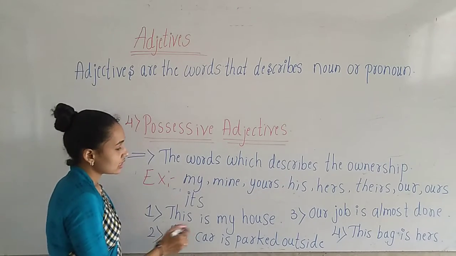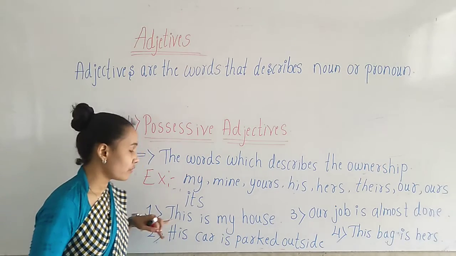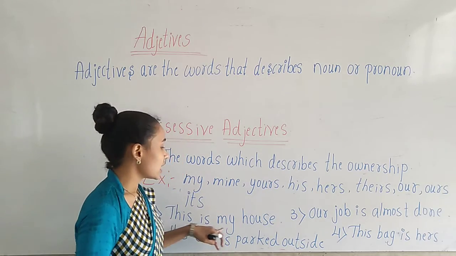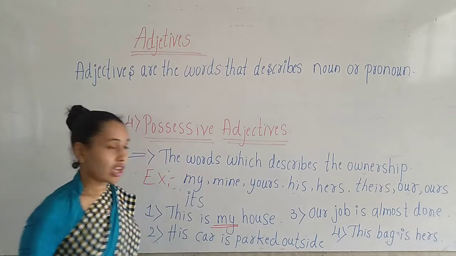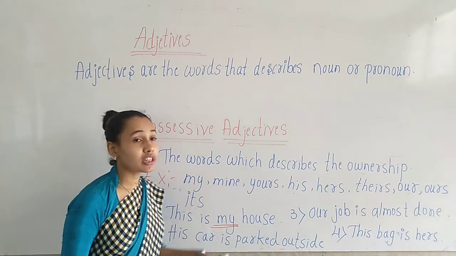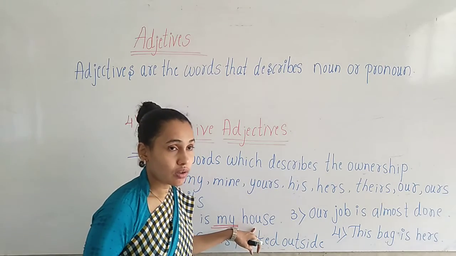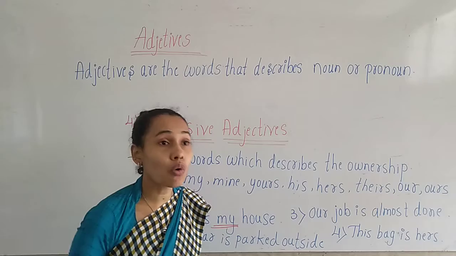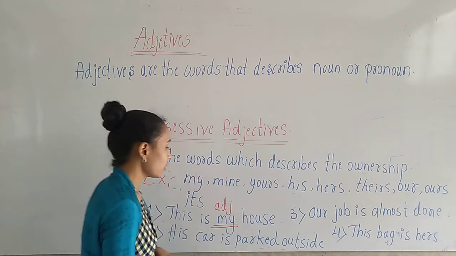So here, this is my house. Look at the first sentence. This sentence says, this is my house. So here, my is the possessive adjective. Okay, children? It is showing the ownership. Who is the owner of that house? My house. So here my is showing the ownership. So here my is the adjective.